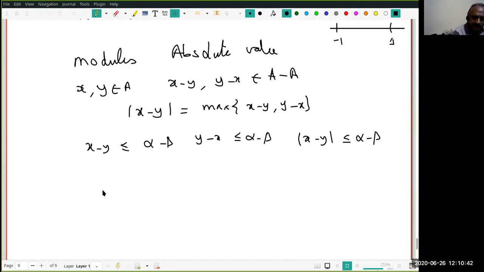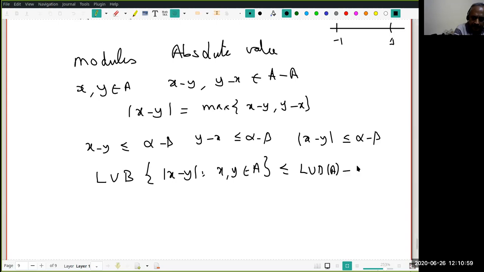Is it okay? Therefore, we have shown that LUB of mod x minus y, as x and y vary over A, is less than or equal to LUB of A minus GLB of A. Actually, equality holds. I leave it as an exercise.